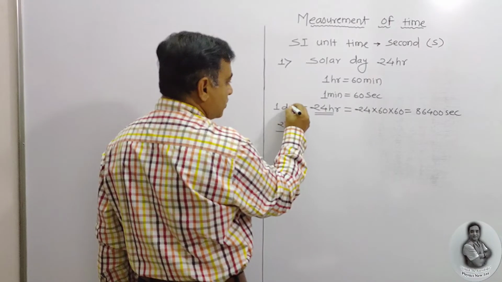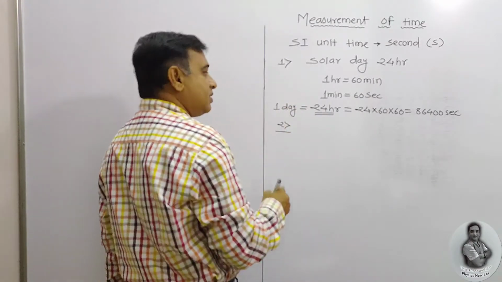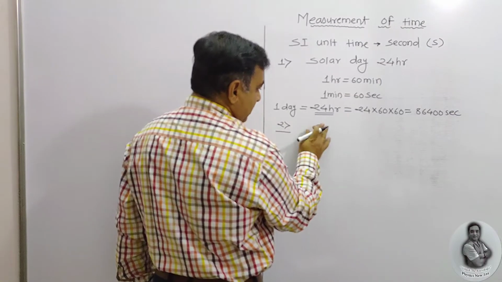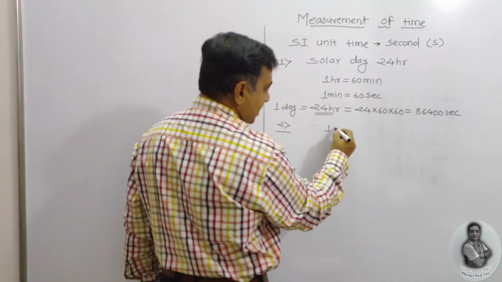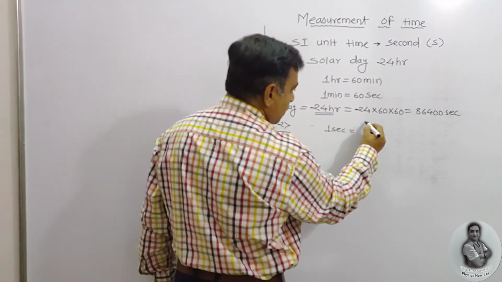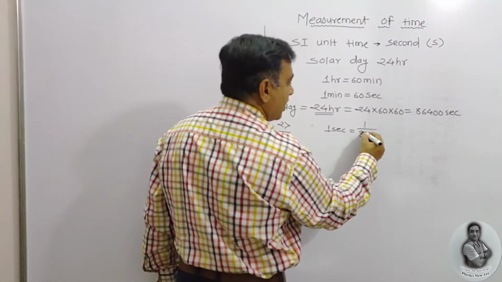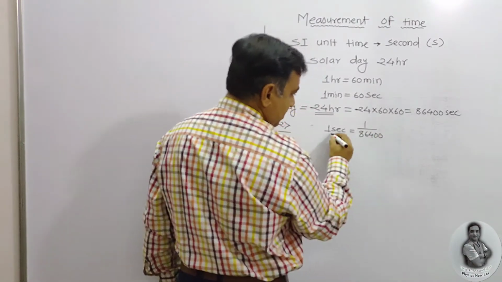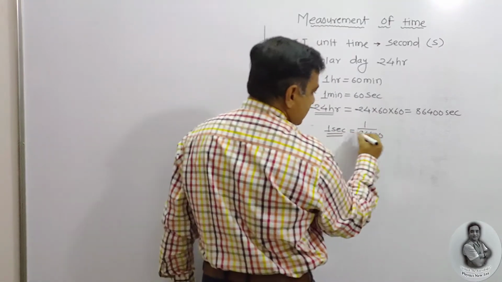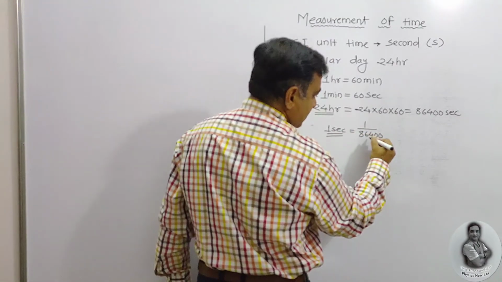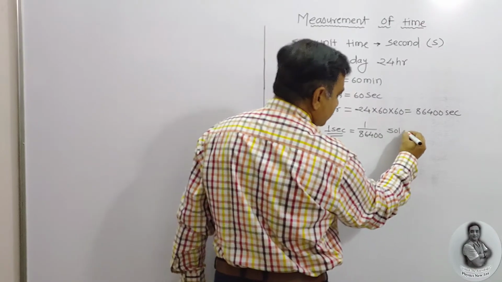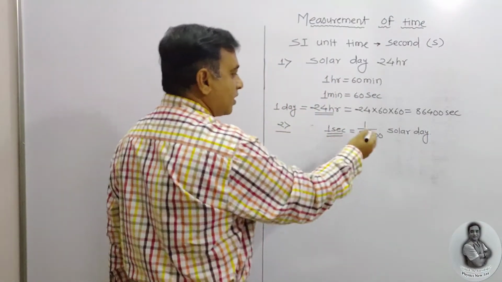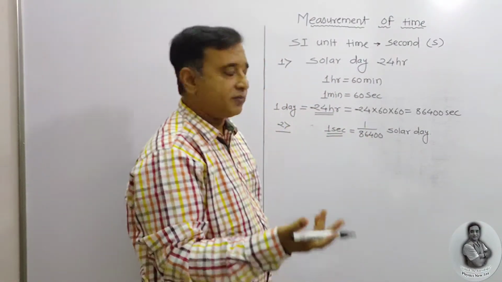So in terms of solar day, 1 second is equal to 1 divided by 86,400 solar day. This is the relation between second and a solar day.